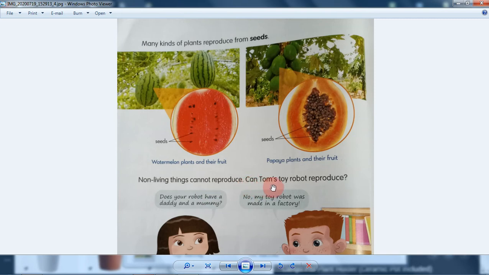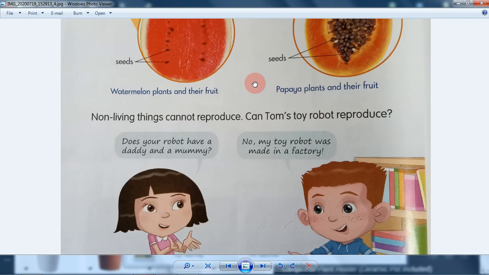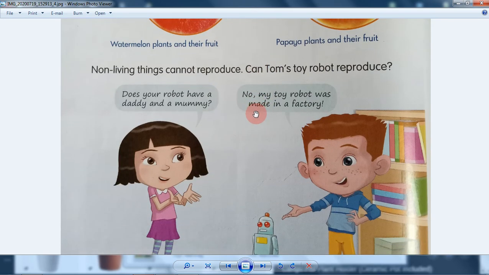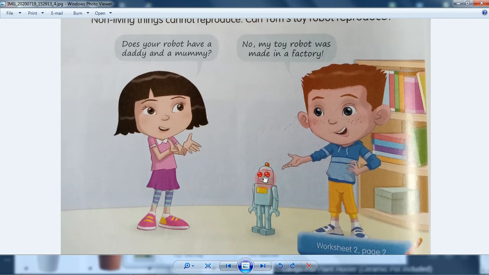Non-living things cannot reproduce. Can Tom's robot reproduce? Of course not. Non-living things cannot reproduce by themselves. For example, like a rock. No, it cannot reproduce. And then, does your robot have a daddy and mommy? No, it's created from a factory, usually a toy factory, maybe. No, my toy robot was made in a factory, as he said.